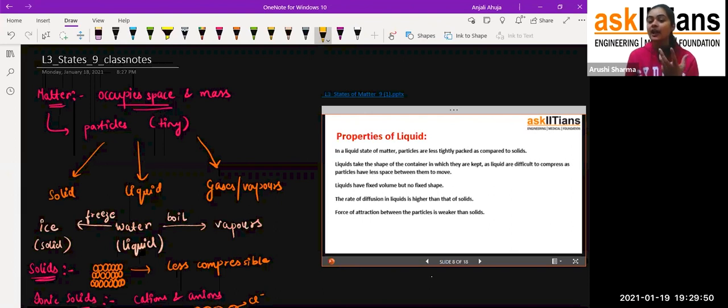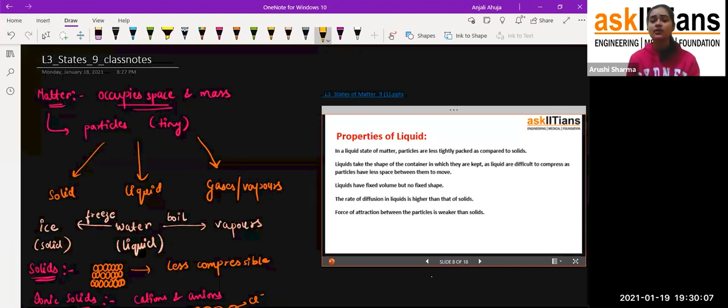Fine. And now if we talk about the rate of diffusion, my dear students, if I talk again about the salt solution, the water has space, and water is one of those things in which we can dissolve anything, not anything but most of the things.